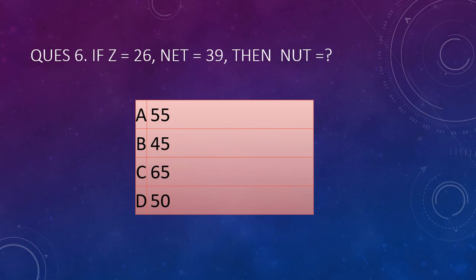So if z is 26, then the rest of the alphabets will be having the same numbering, like A will be 1, B will be 2, C will be 3, and so on. So if you calculate, then N will be what number, U will be what, and T will be what. Okay, so N will be 14, U will be 21st, and T will be 20th. So if you add those, the answer will be 55.